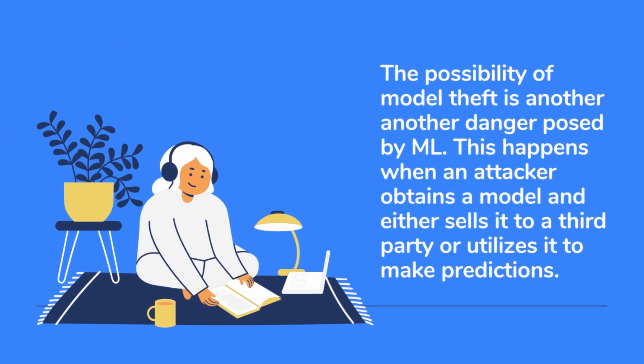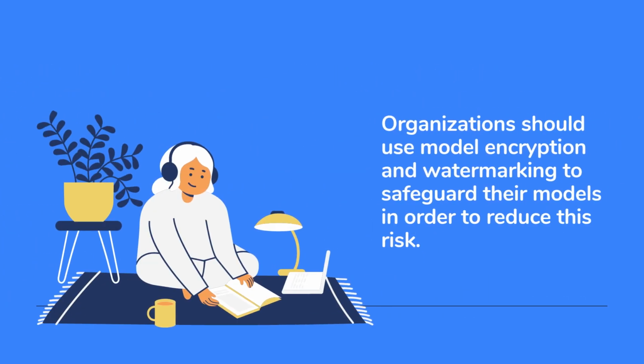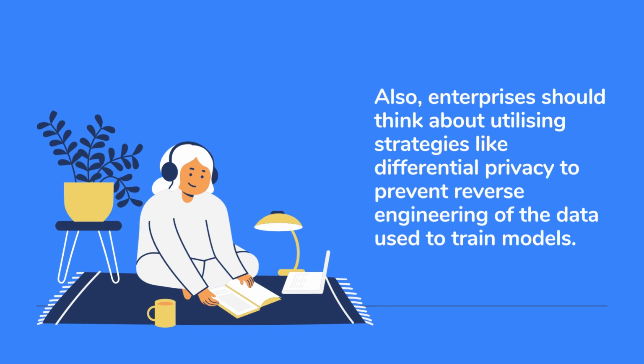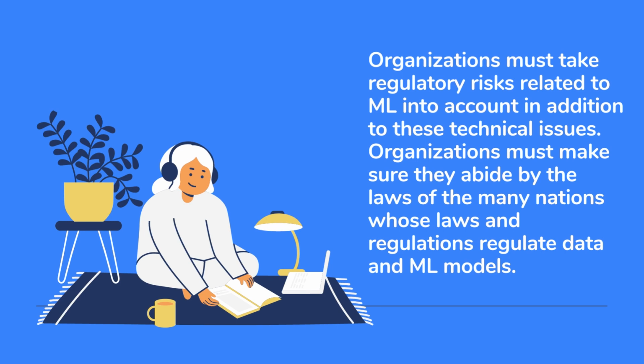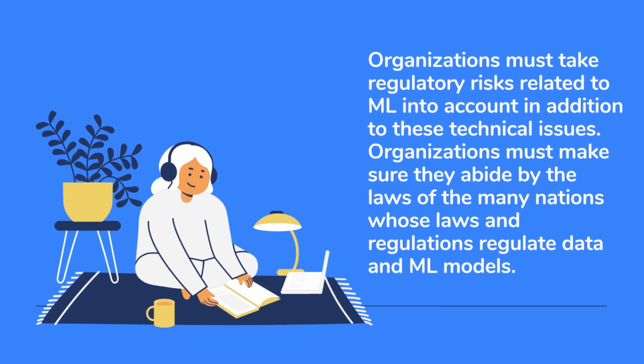The possibility of model theft is another danger posed by ML. This happens when an attacker obtains a model and either sells it to a third party or utilizes it to make predictions. Organizations should use model encryption and watermarking to safeguard their models in order to reduce this risk. Also, enterprises should think about utilizing strategies like differential privacy to prevent reverse engineering of the data used to train models. Organizations must take regulatory risks related to ML into account in addition to these technical issues.